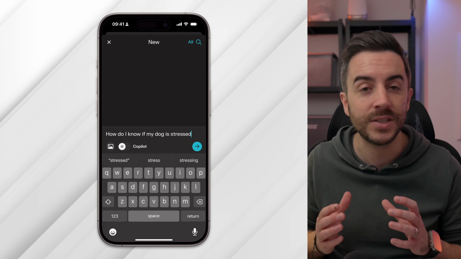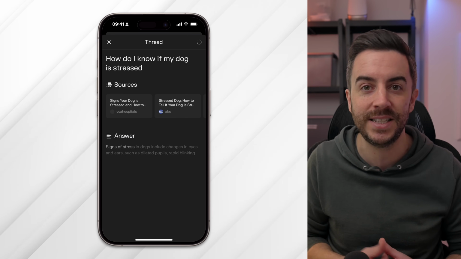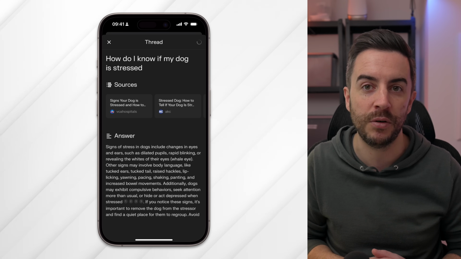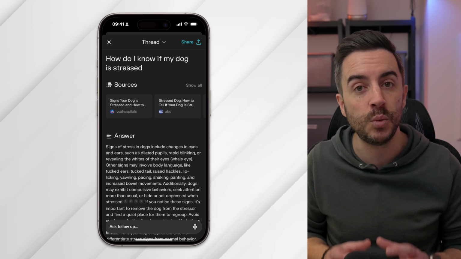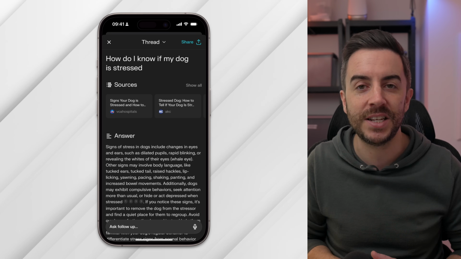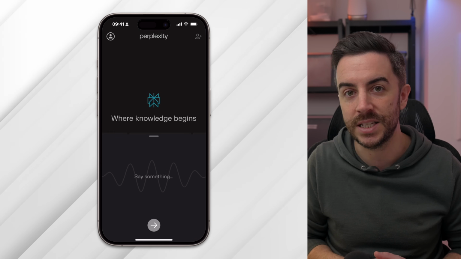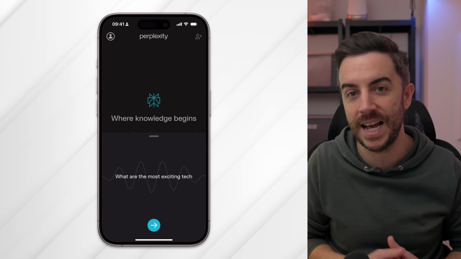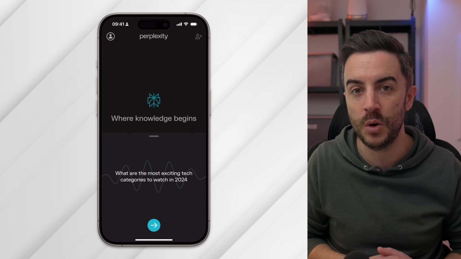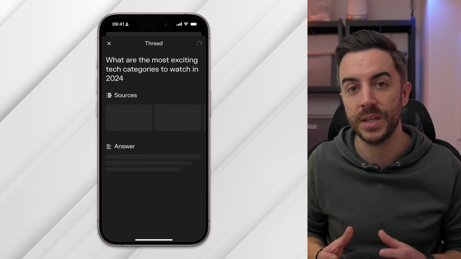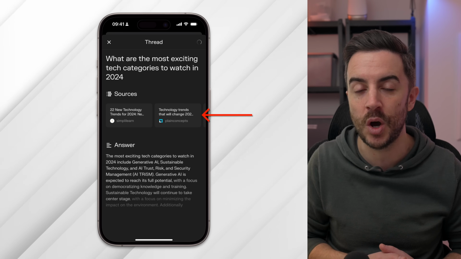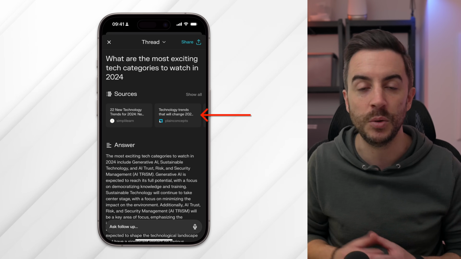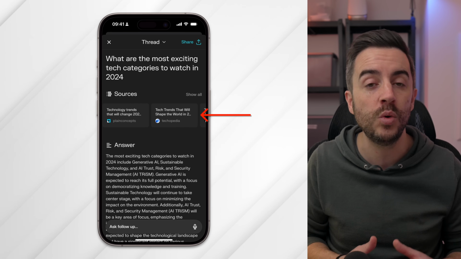From there, you can ask any question that you want, and Perplexity will do its best to understand and provide an answer. Essentially, that's what this app does, but it's because it does it so very well that I'm including it in this list. For instance, I could ask, what are the most exciting tech categories to watch in 2024? Perplexity quickly returns with an answer and lists its sources at the top.